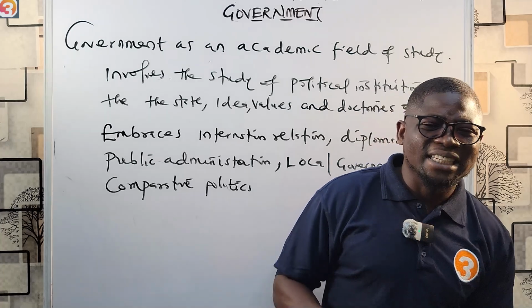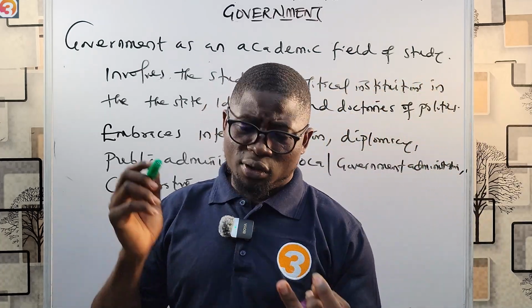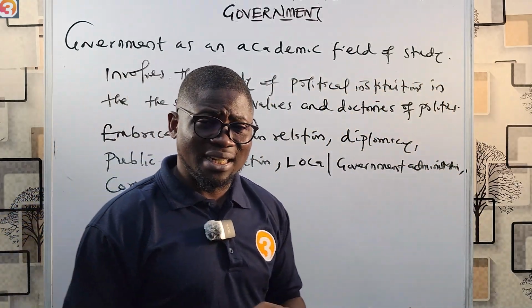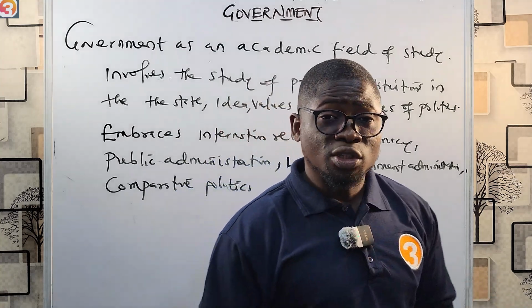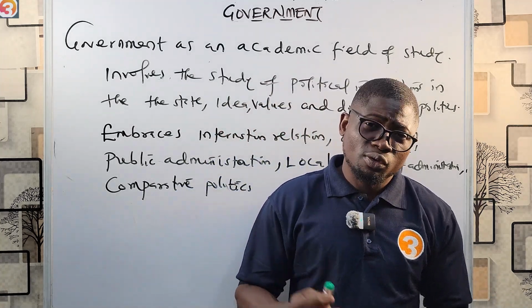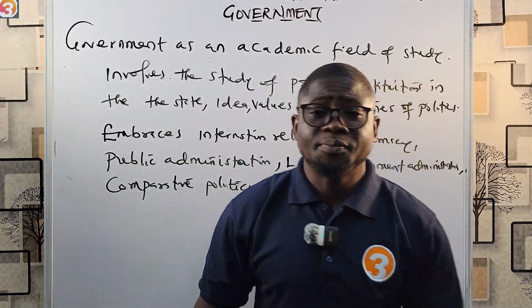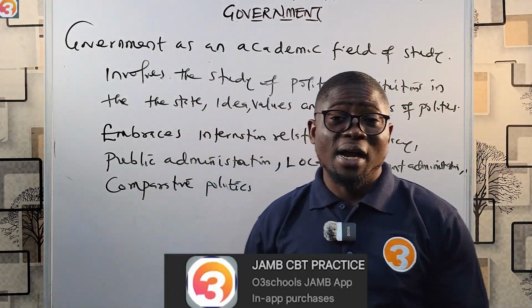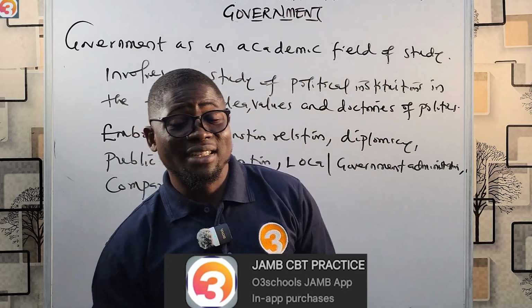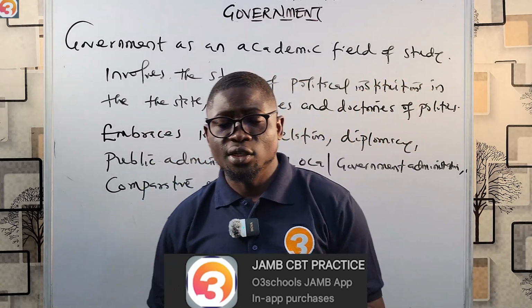All right, so these are the definitions of government as an institution of the state, which we have seen in the last episode. We took questions from the O3 School JAMB app in that episode. Please go back to that episode and watch it. Then also we saw the process or art of governing, and now the government as an academic field of study.